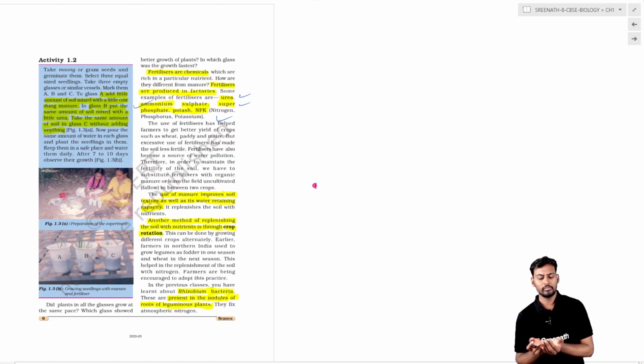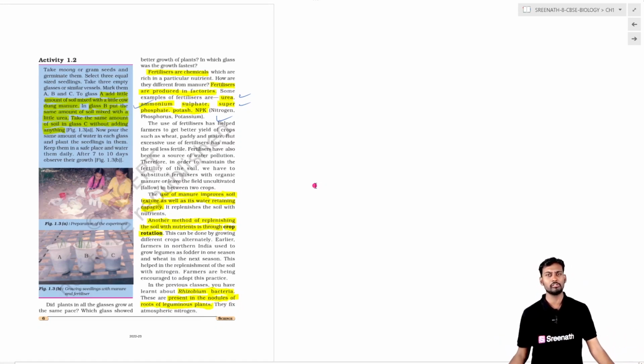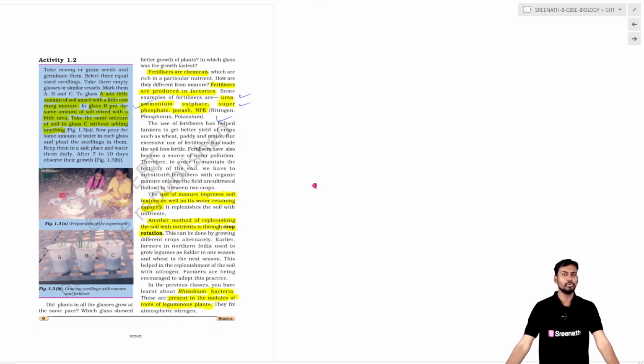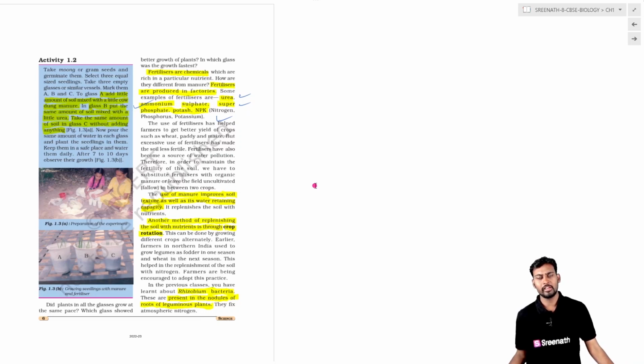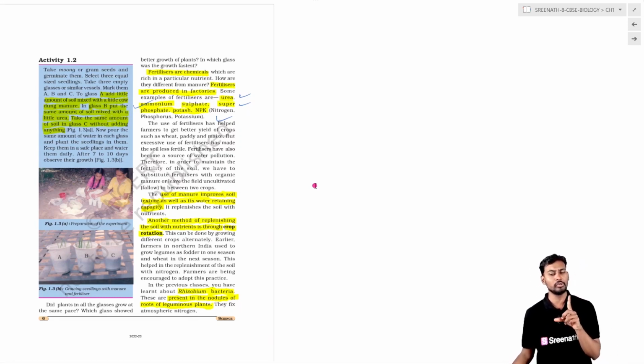When both provide mineral nutrients to the plant, why do we have to have both? We could have just one, so what is the explanation behind using both manure and fertilizers? Fertilizers are chemical components made by the factories, and each will have only one mineral nutrient in it.